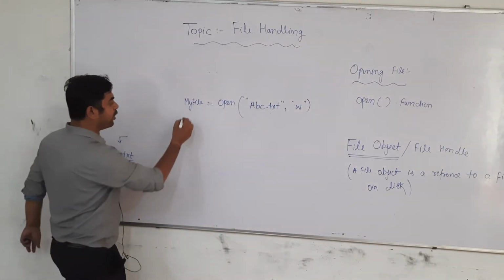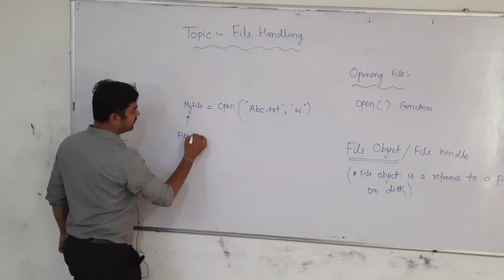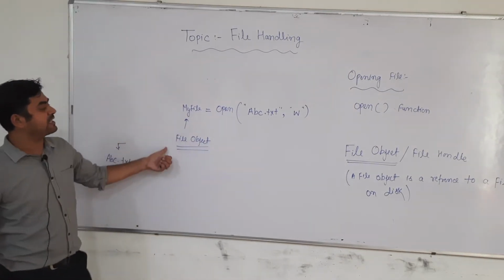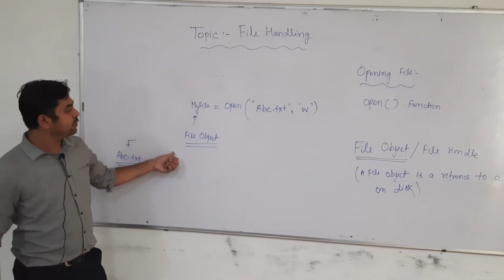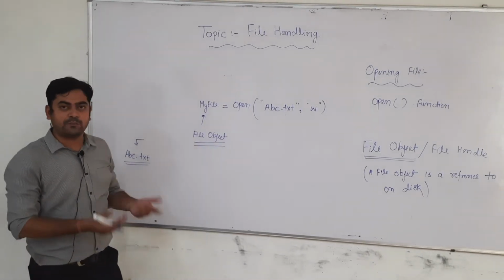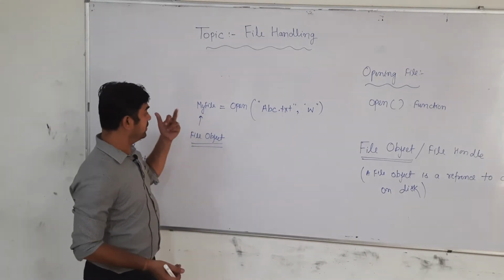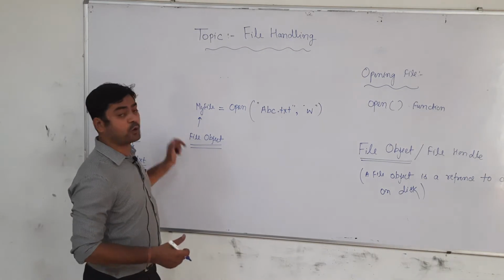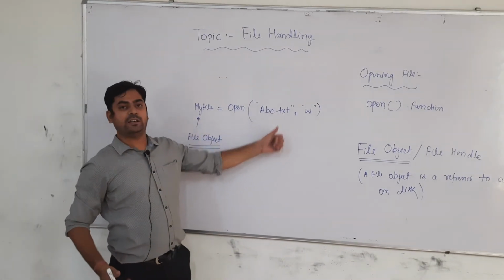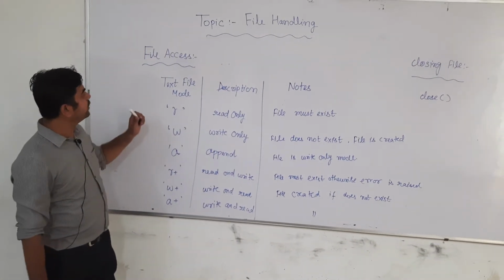So now what is myfile? myfile is known as our file object. It works like an interface between the user and that text file. The user is going to input something, and with the help of that file object we are going to provide that input into abc.txt. Now students, we are going to access these files.